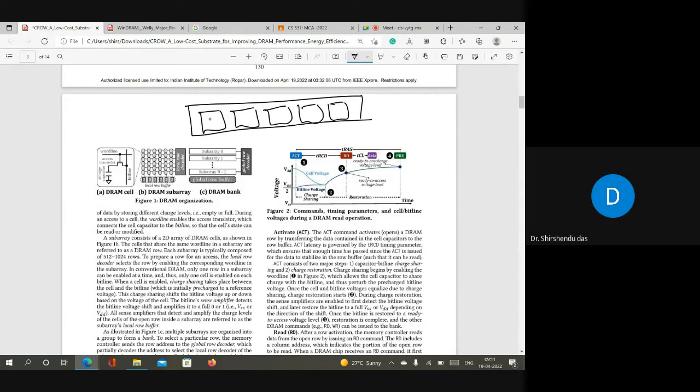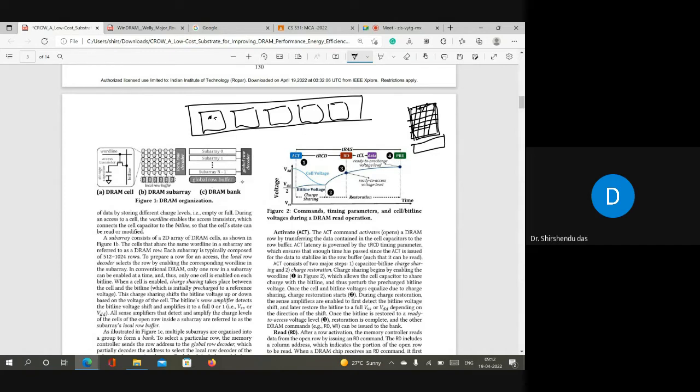And within the chip there are multiple banks. All these things I have explained, but I said that we will not consider sub-arrays. A bank is normally divided into sub-arrays. The design that I have shown, with multiple rows, multiple columns, and a row buffer, I called a bank, but actually a bank is normally divided into multiple sub-arrays. You can see here they did the same thing: a normal bank is divided into sub-array 0, sub-array 1, up to sub-array n minus 1.